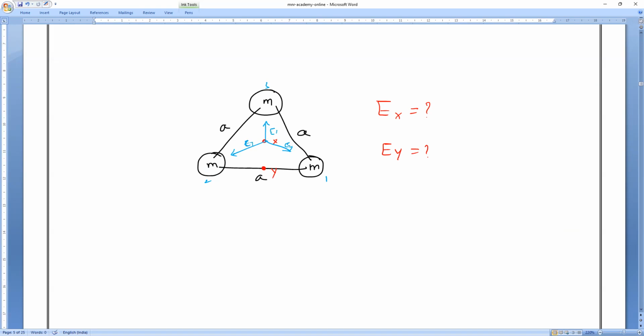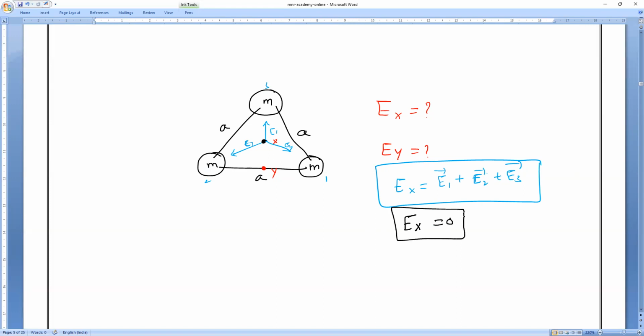So the gravitational field experienced at the point X, which is equal to what? Just now we have studied: with 3 points, it is E1 plus E2 plus E3. That is at X. But how much it is, we have to find. So let us see how to find it. I will say at point X, the gravitational field at the center is equal to 0. How, sir? Let me explain.